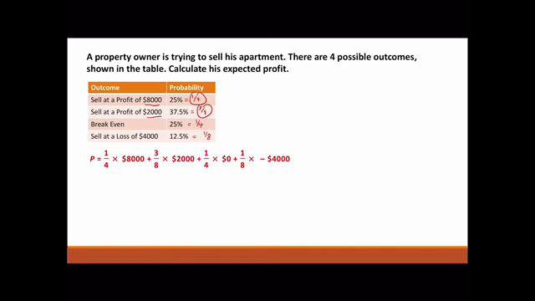So a quarter times 8,000, 3/8 times 2,000, a quarter times 0, again, that one's not going to do anything, and an eighth times minus 4,000, okay? Loss means minus. So work out each one: 2,000 plus 750 plus 0 in the middle there, minus 500. Add it all together, he expects to get $2,250.